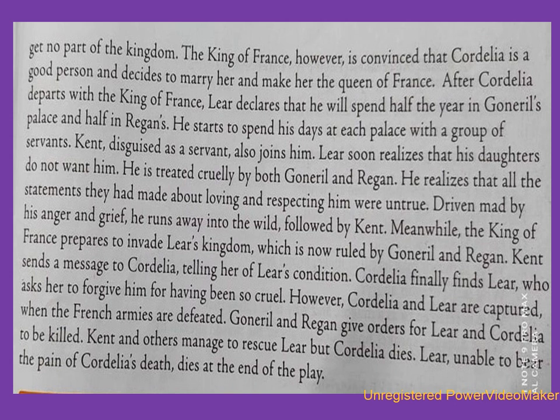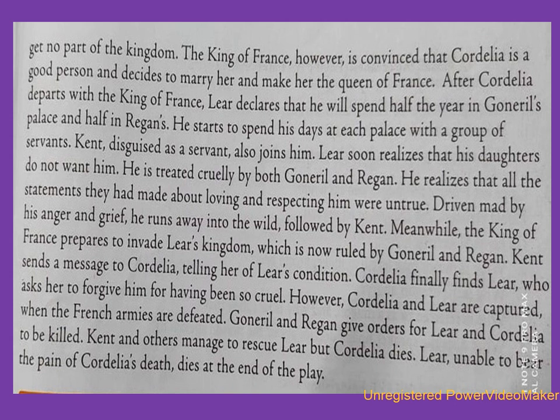So both of them are willing to marry Cordelia, but the Duke of Burgundy, when he comes to know that Cordelia is not getting any share of the kingdom, refuses to marry Cordelia. The King of France, however, is convinced that Cordelia is a good person and decides to marry her and make her the Queen of France.